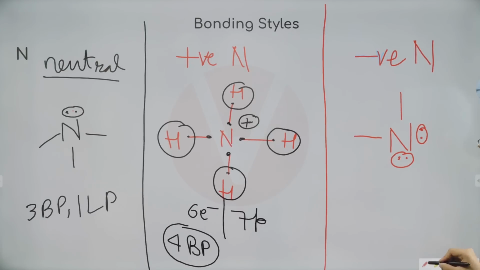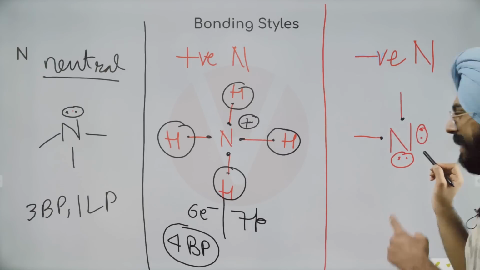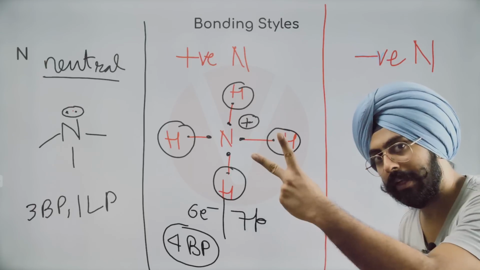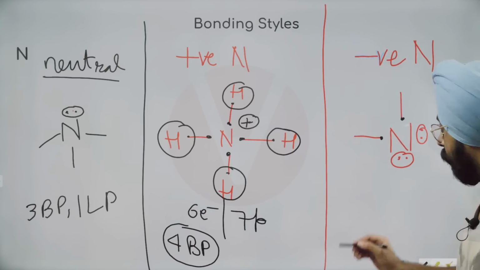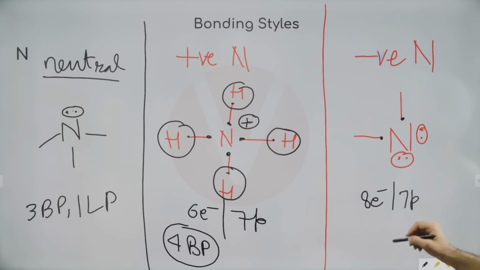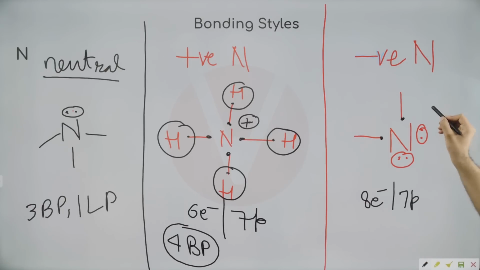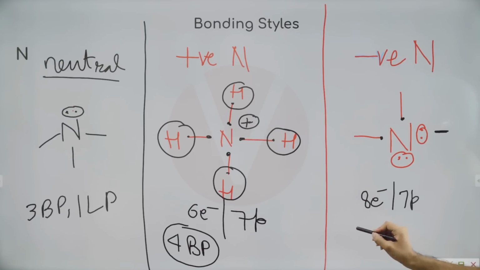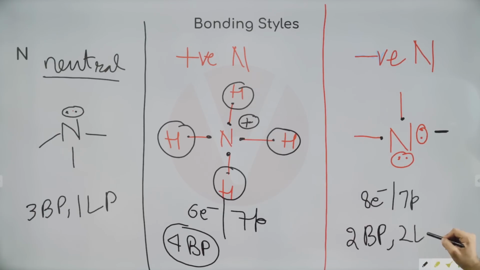How many electrons does nitrogen have to take care of? 1, 2, 3, 4, 5, 6. 6 valence plus 2 inner electrons, 6 plus 2 is 8. So over here you have 8 electrons, 7 protons. So this will be nitrogen with a negative charge. This denotes negative charge. So 2 bond pairs and 2 lone pairs.